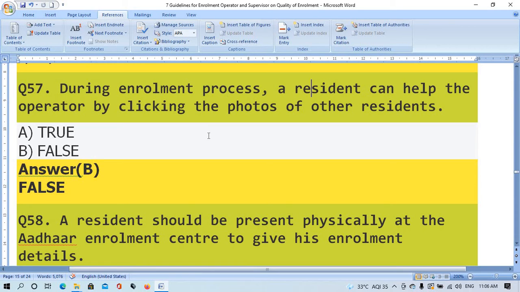During enrollment process, a resident can help the operator by clicking the photo of other residents. Option A true, option B false. The right answer is option B, false.